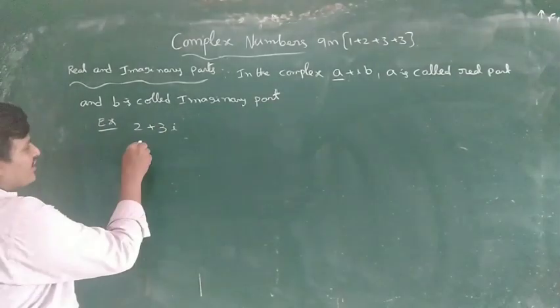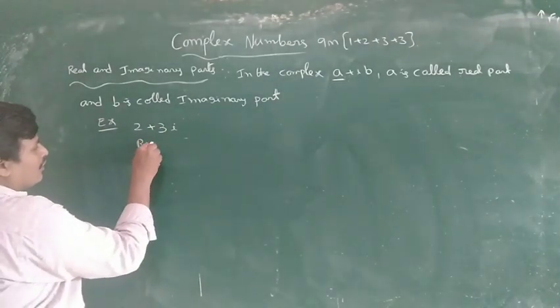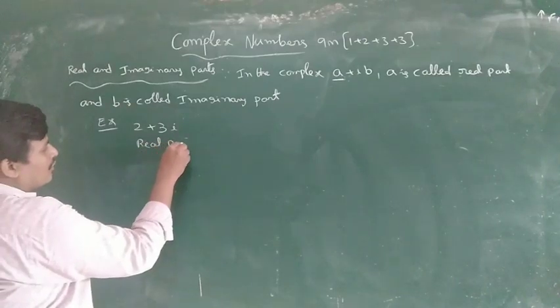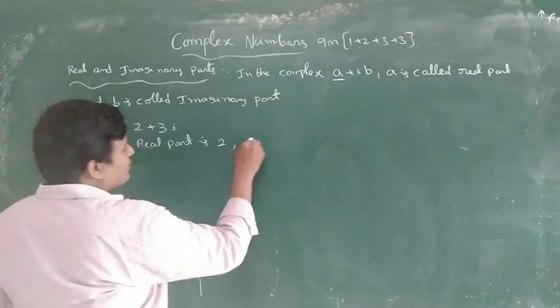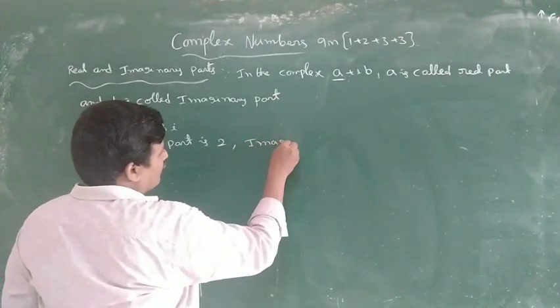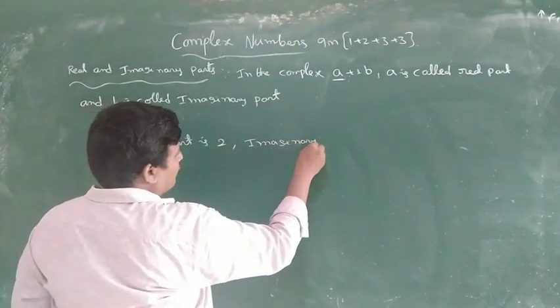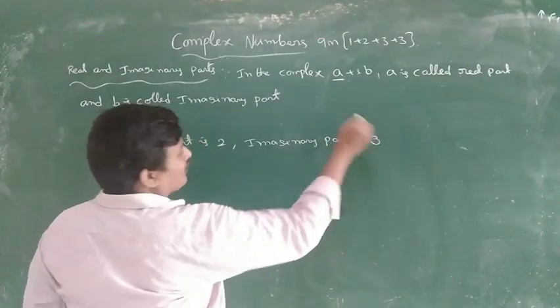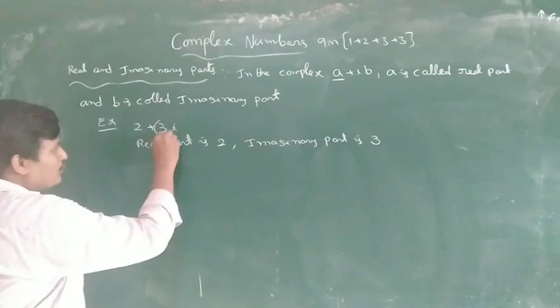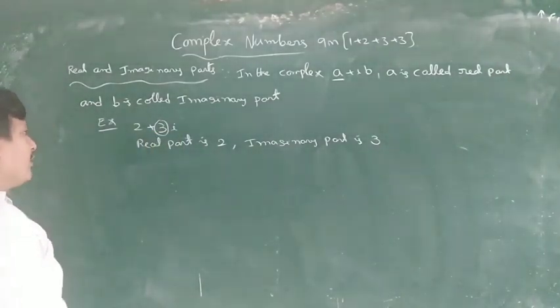In 2 plus 3i, what is the real part? The real part is 2 and the imaginary part is 3.